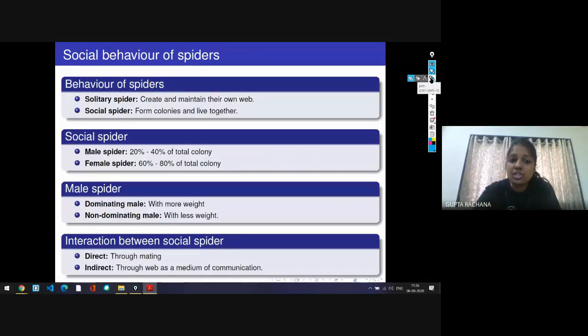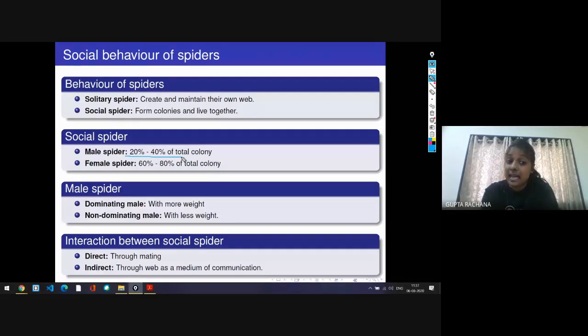However, social spiders live together, they form a colony, and the interesting characteristic of the social spider is that the female spiders are more dominating. The population of female spiders is biased as compared to the male spiders. Here you can see that in the literature, male spiders are found to be 20 to 40% of the total colony, whereas female spiders are found as 60 to 80% of the total colony.